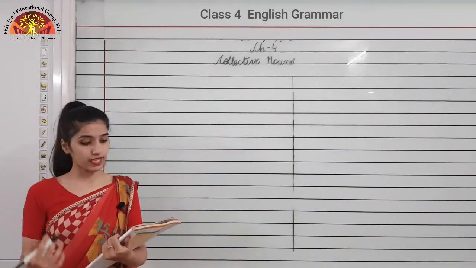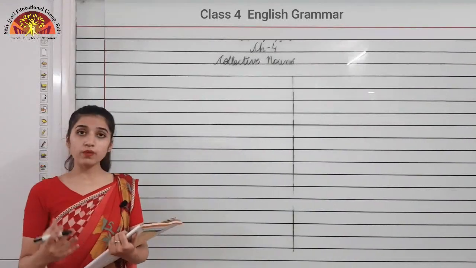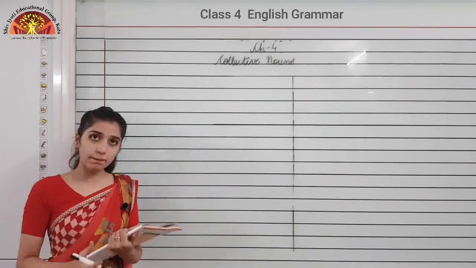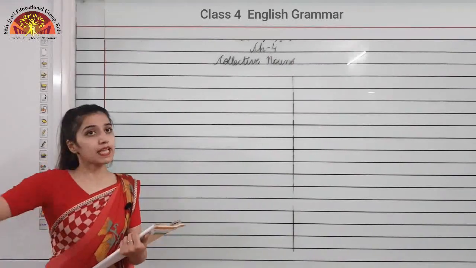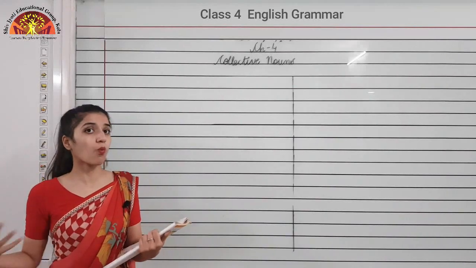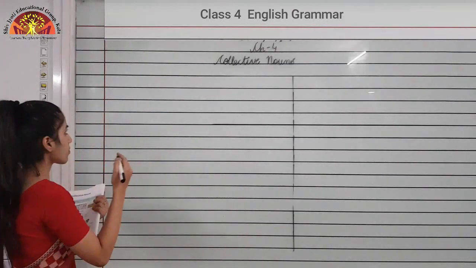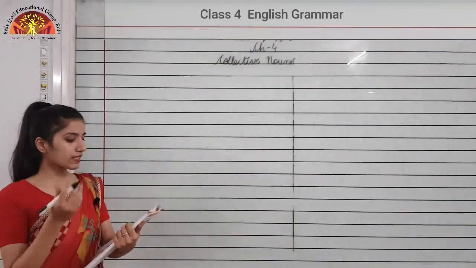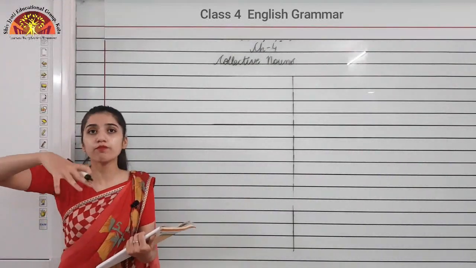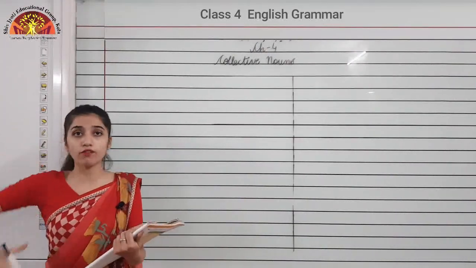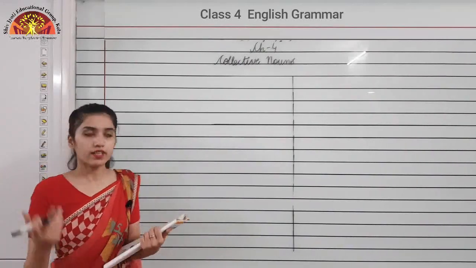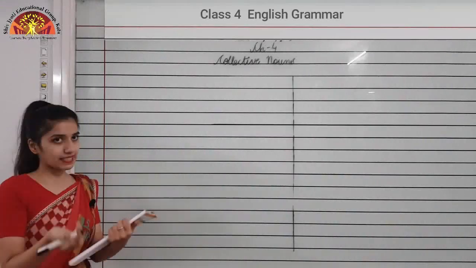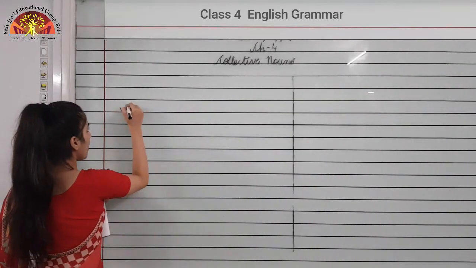Page number 10, you can see that a collective noun is the name given to a group of people, animals, things or things of the same kind and spoken of as one whole. So I can call them the name given to a group of people, animal, place or thing of the same kind. Then that thing would be called a collective noun.